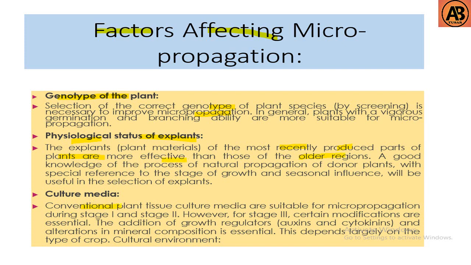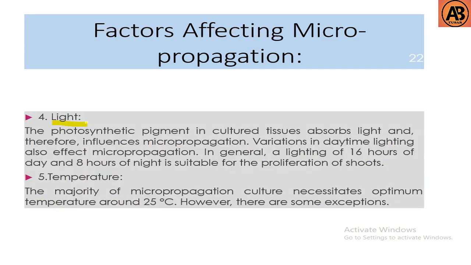Then culture media. Conventional plant tissue culture media are suitable for micropropagation during stage 1 and stage 2. However, for stage 3, certain modifications are essential. The addition of growth regulators, auxins and cytokinins, and alteration in mineral composition is essential. Then light. The photosynthetic pigment in culture tissues absorbs light and therefore influences micropropagation. Temperature. The majority of micropropagation cultures necessitate an optimum temperature around 25 degrees centigrade.